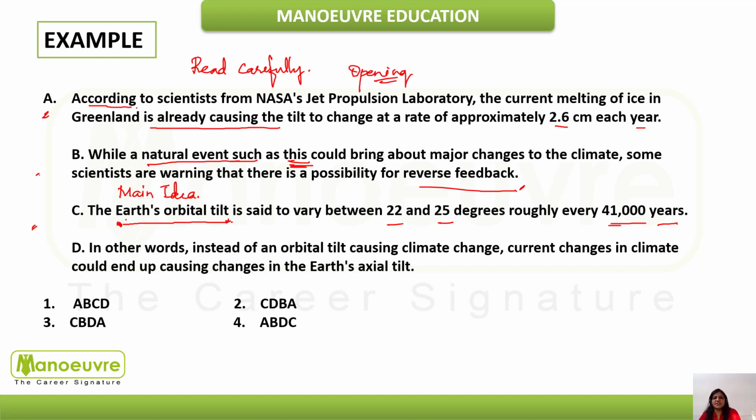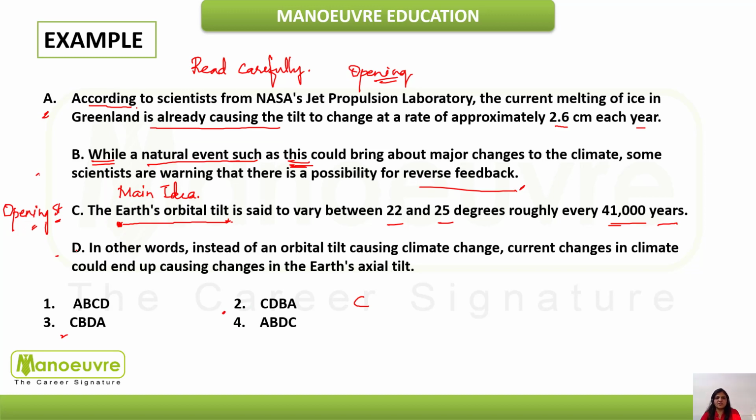So this sentence gives you the complete idea. There is no pronoun used in this sentence, and there are no connective words also. So this is our opening. This is definitely our opening sentence. Okay, so now we would move ahead. We have already got our opening sentence, that is C. Now we have two options which are having C as their opening sentence.